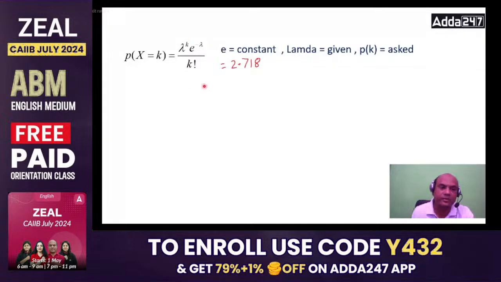This is the formula: lambda raised to k, e raised to minus lambda, upon k factorial. This is the formula for Poisson. E is a constant, 2.718, or 2.72 you can remember. Lambda is always given, which is constant. K is always asked. So lambda equals constant. Remember, something constant is given. Lambda equals the given constant happening.